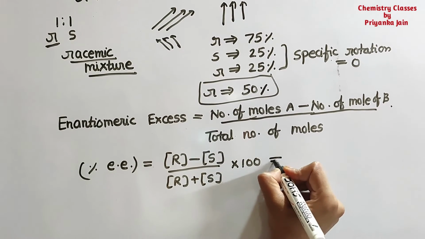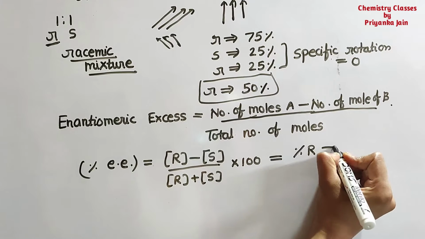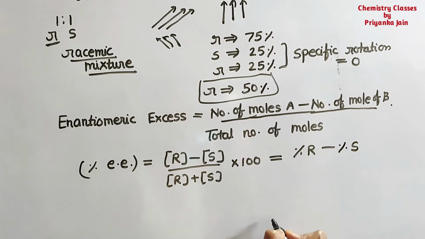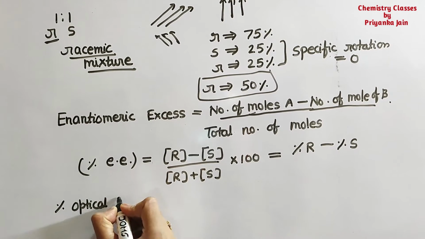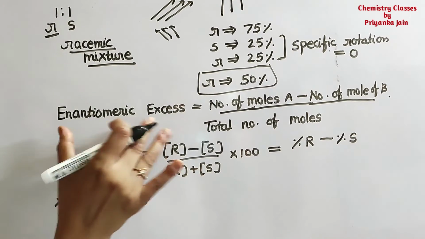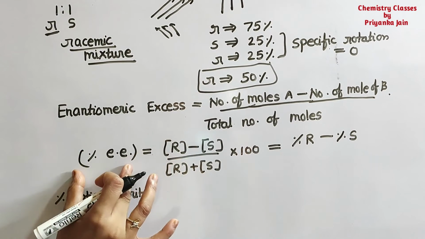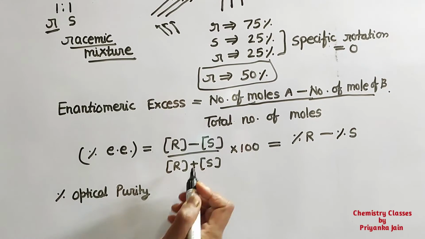Or this can also be written as percentage of R minus percentage of S. Or this can also be written as percentage optical purity. These are all the same thing: enantiomeric excess, percentage enantiomeric excess, percentage optical purity.